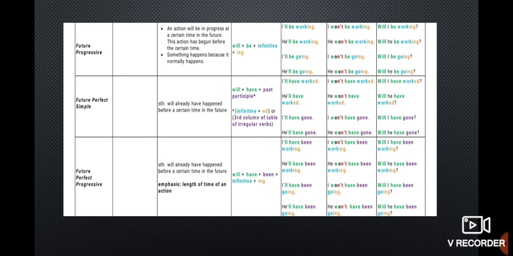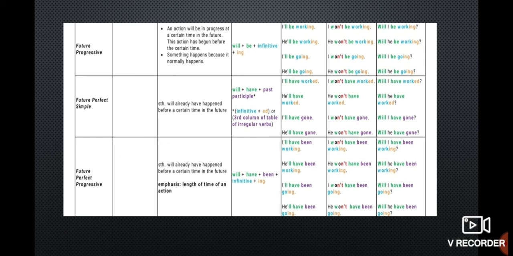Next, let us discuss future perfect. Something will already have happened before a certain time in the future. The structure is shall or will plus have plus V3. I shall have worked hard. He will have worked. He won't have worked. Will he have worked? These are certain examples of positive, negative and interrogative.